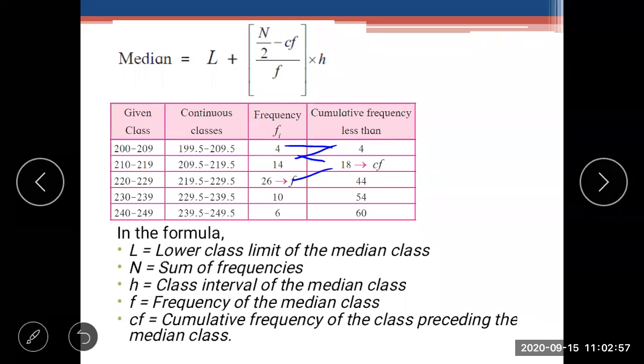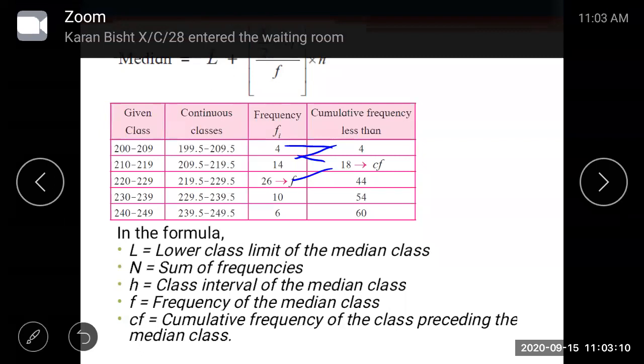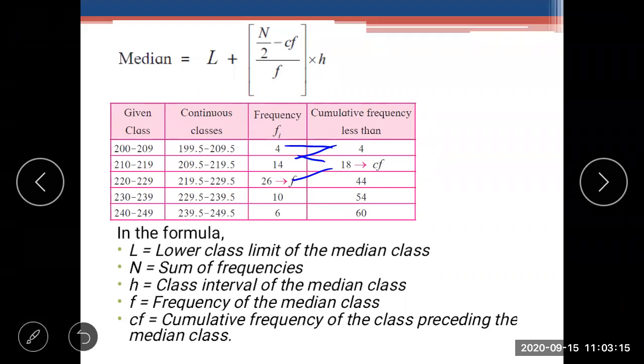Preceding means before the median class. So the median class will be present in the row of 44, correct? Before 44, which number is present? 18. So 18 is the cumulative frequency. In the row of 44, in the frequency column, the number 26 is present. So 26 is the frequency.